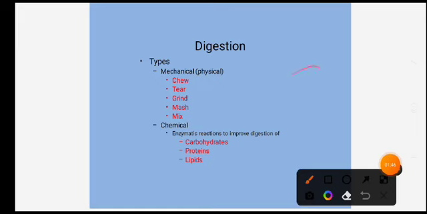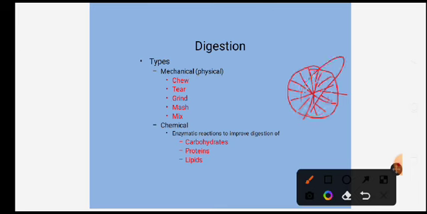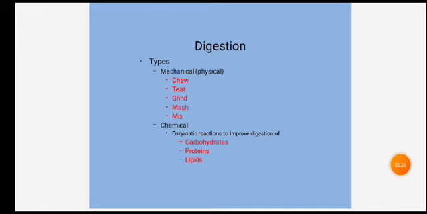See, this one is a chapati, and when we take this chapati inside the mouth, it is converted into a semi-complex form. When food material is converted from complex to simple form, it is called digestion. After ingestion, the food material undergoes different phases.